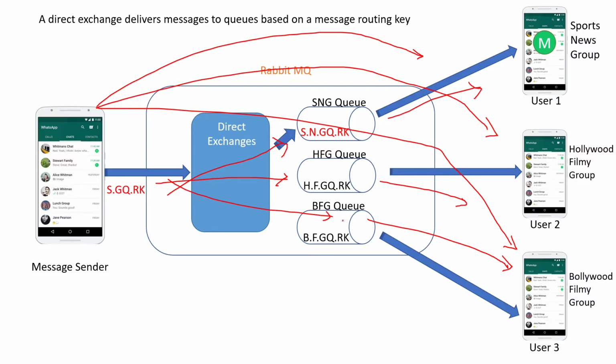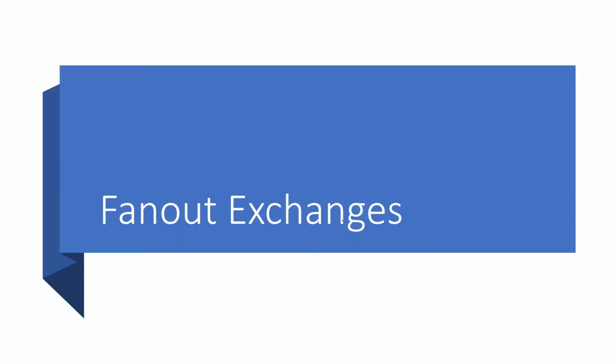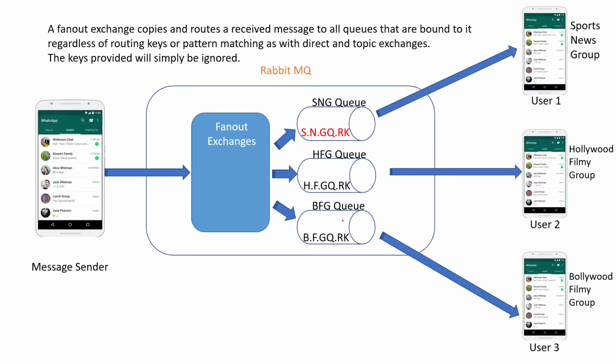So for that, another exchange is introduced, called the fan out exchange. Basically with fan out exchanges, you can say one to many or many to many, whatever it is. It will not consider any routing key.